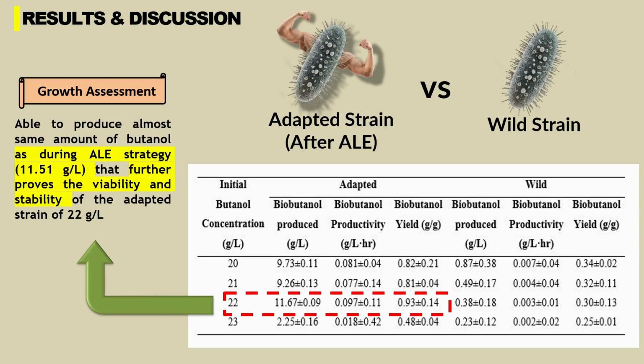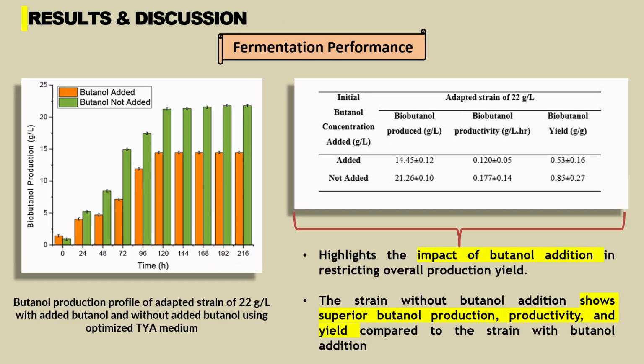In terms of growth assessment validation, the adapted strain of 22 gram per liter was able to produce almost the same amount of biobutanol as during the ALE strategy, which further proves the viability and stability of the adapted strain. As for fermentation performance, in this part we want to compare the viability of the adapted strain with and without butanol addition. Based on the result, we can see the impact of butanol addition in restricting overall production yield, and the strain without butanol addition shows superior butanol production, productivity, and yield compared to the strain with butanol addition.